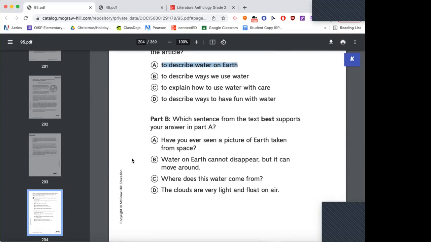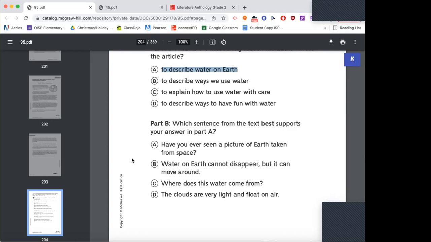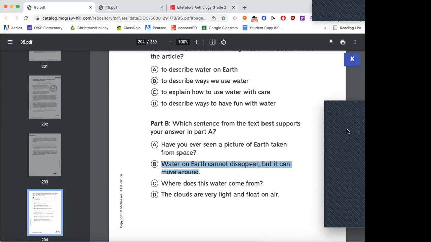And what sentence from the text best supports your answer that this article was written to describe water on Earth? Have you ever seen a picture of Earth taken from space? Does that describe the water on Earth? Water on Earth cannot disappear, but it can move around. Where does this water come from? The clouds are very light and float on air. Which one of those gives us the main idea about water? Which one do you think is like the topic sentence? Water on Earth cannot disappear, but it can move around. Very good. Water on Earth cannot disappear, but it can move around. Okay,